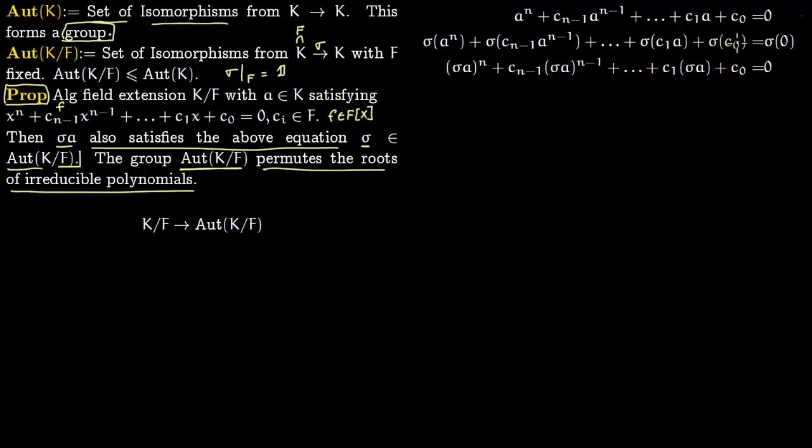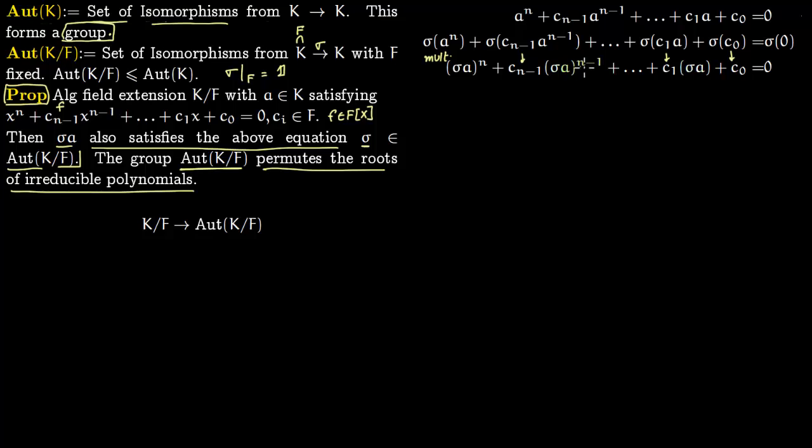This will fix all these C's because the C's lie in the field F. So this Cn comes right here, this C1 comes right here, this C0 comes right here. But since it's a homomorphism, the multiplicative property of homomorphism holds. So by the multiplicative property, this sigma goes inside. This sigma which was here fixes Cn minus 1, and the sigma goes inside.